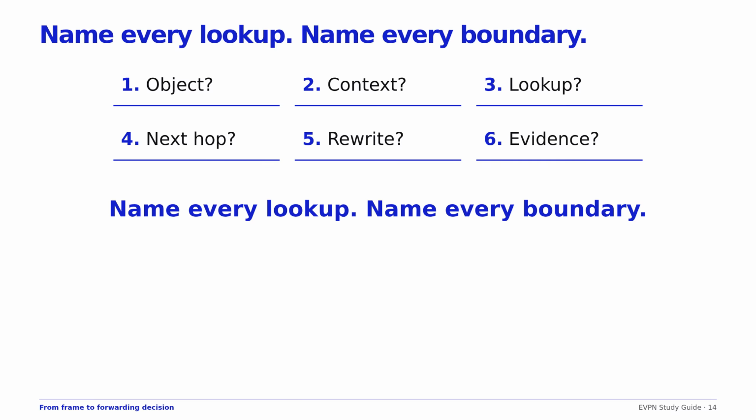The core learning is this: name every lookup and name every boundary. At each stage, identify the object, the context, the lookup, the selected next hop, the rewrite, and the evidence. These are not merely study questions. They are a repeatable fault isolation method.